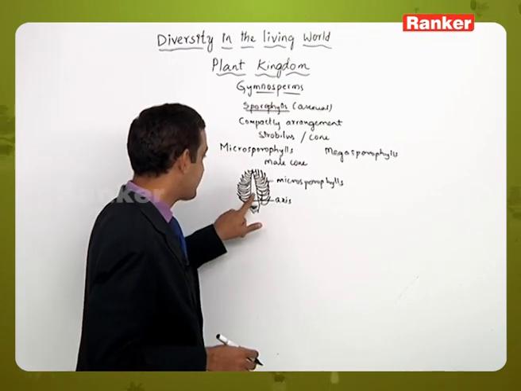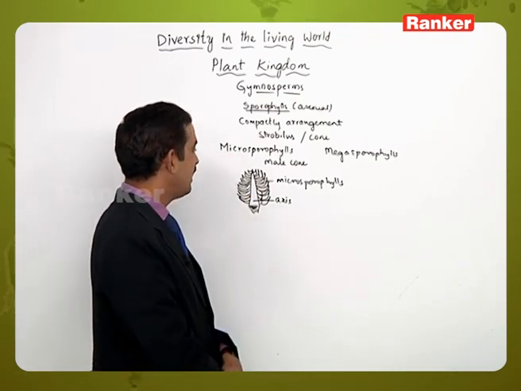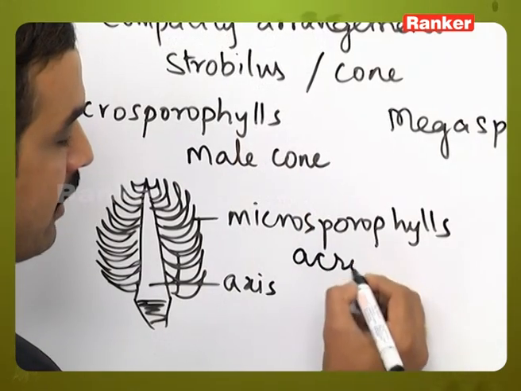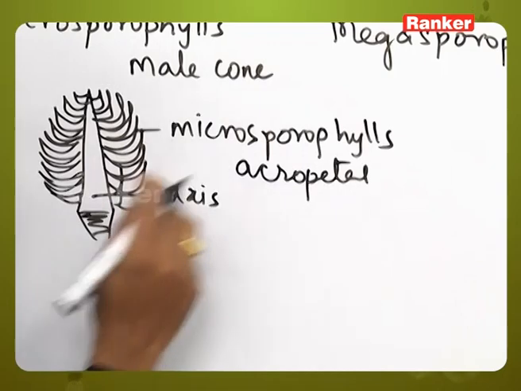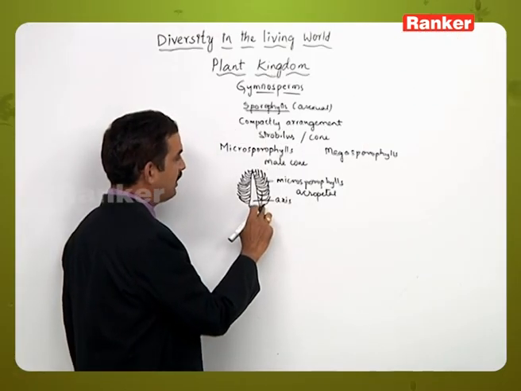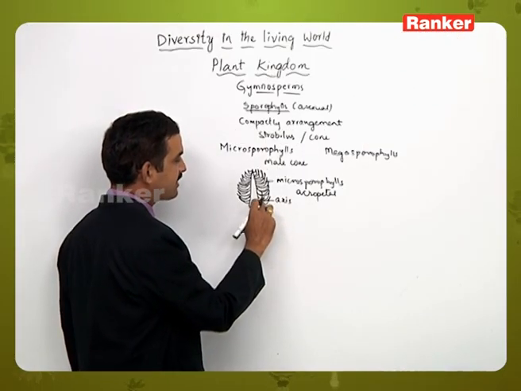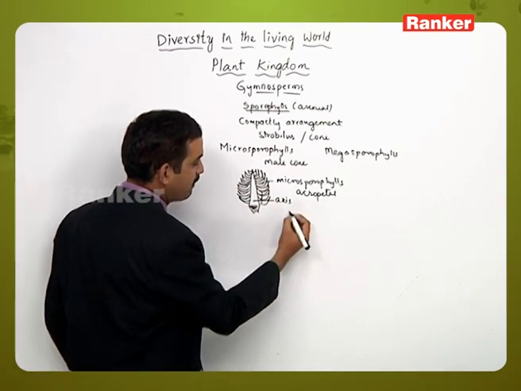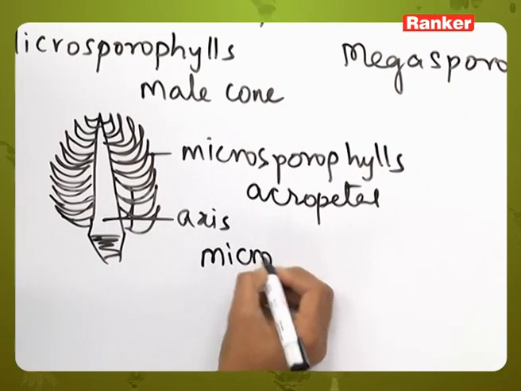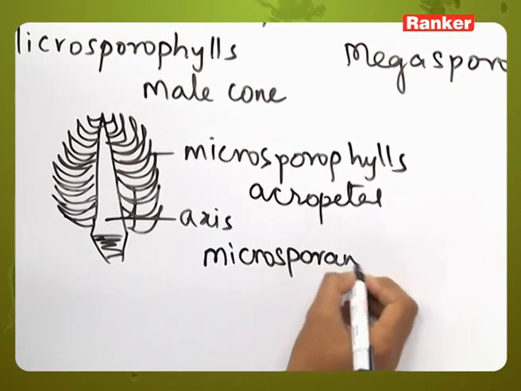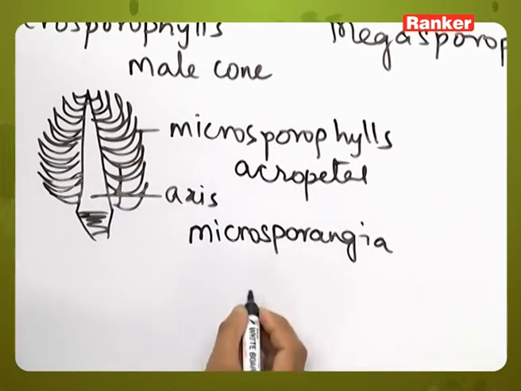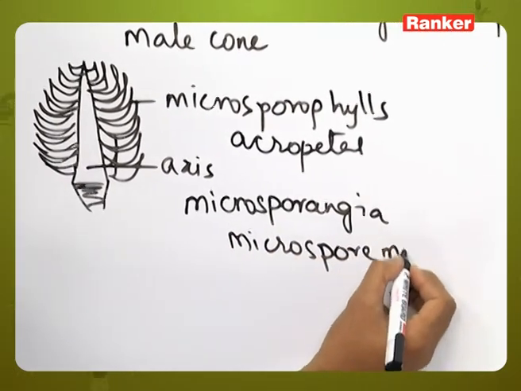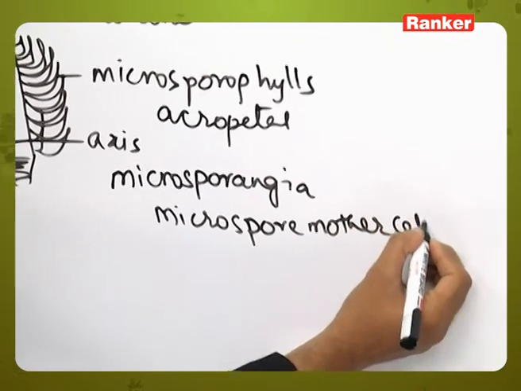If you take the vertical section of the male cone, the central axis is there, and on it the microsporophylls are arranged in an acropetal manner. That is, the older microsporophylls are at the basal side of the axis and the younger ones are at the apex. These microsporophylls bear the microsporangia, and inside the microsporangia the microspore mother cells are formed.